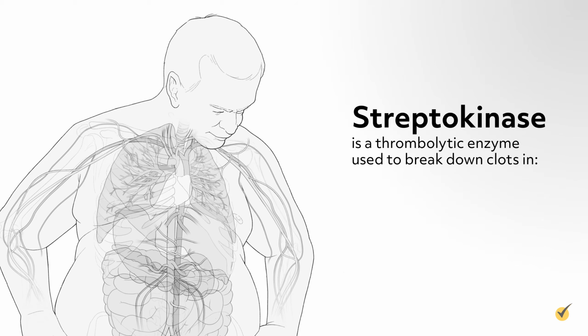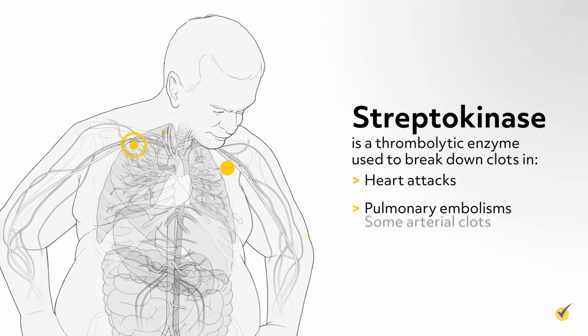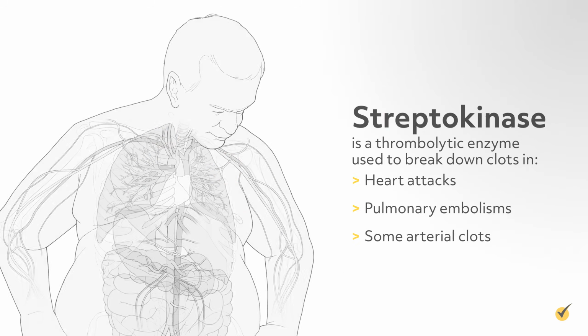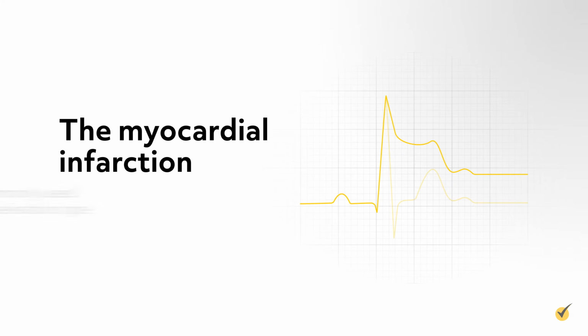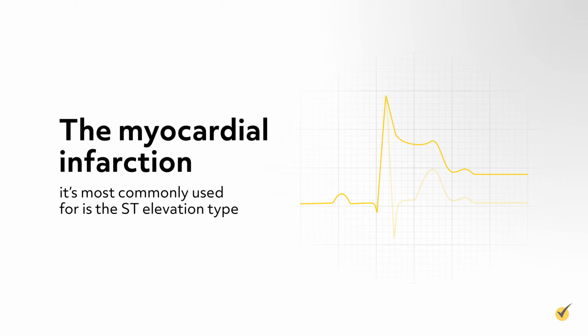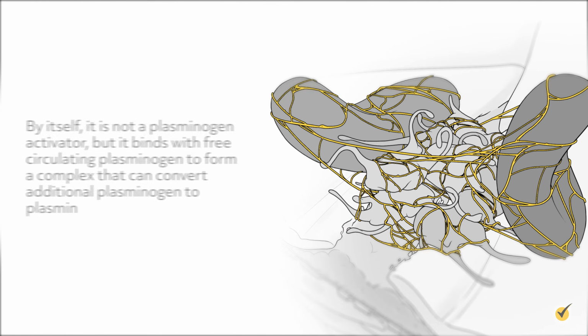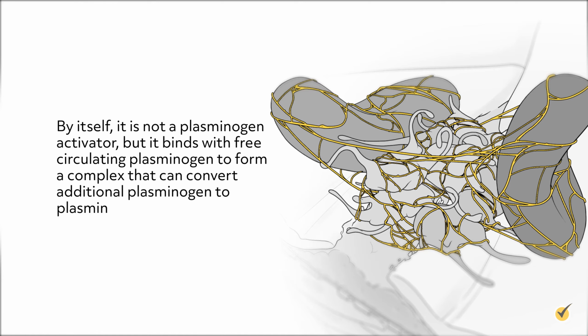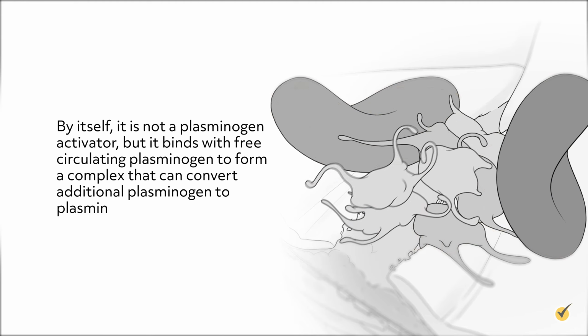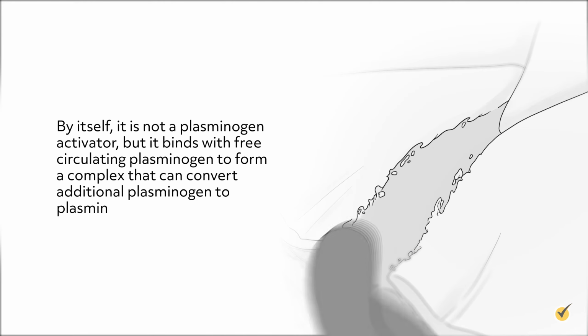Streptokinase is a thrombolytic enzyme used to break down clots in heart attacks, pulmonary embolisms, and some arterial clots. The myocardial infarction it's most commonly used for is the ST elevation type. Streptokinase is produced by beta hemolytic streptococci. By itself, it is not a plasminogen activator, but it binds with free circulating plasminogen to form a complex that can convert additional plasminogen to plasmin. Plasmin also breaks down fibrin clots.